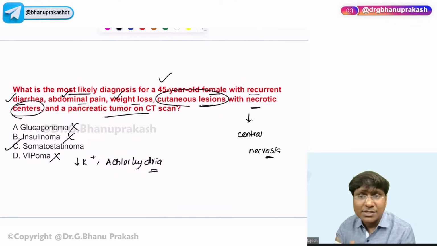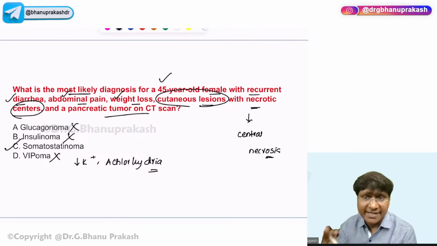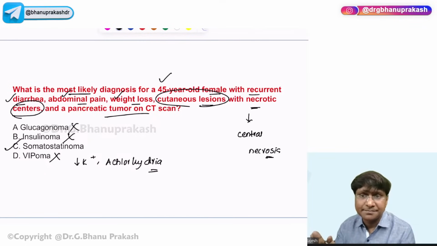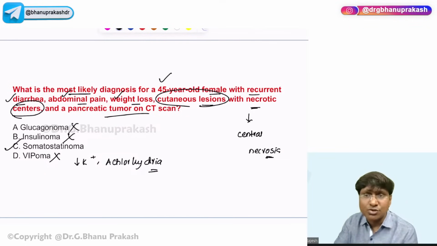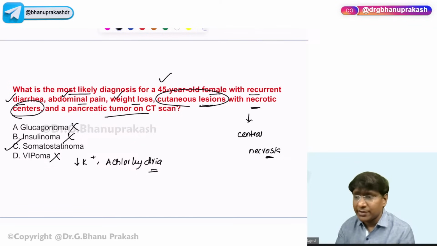The correct answer is the somatostatinoma, where there will be diabetes mellitus, and there will be diarrhea, and that too a secretory diarrhea. And you have the skin lesions with necrotic center. Okay, so that was about your somatostatinoma. So this finishes the discussion related to your pancreatic neuroendocrine tumors.